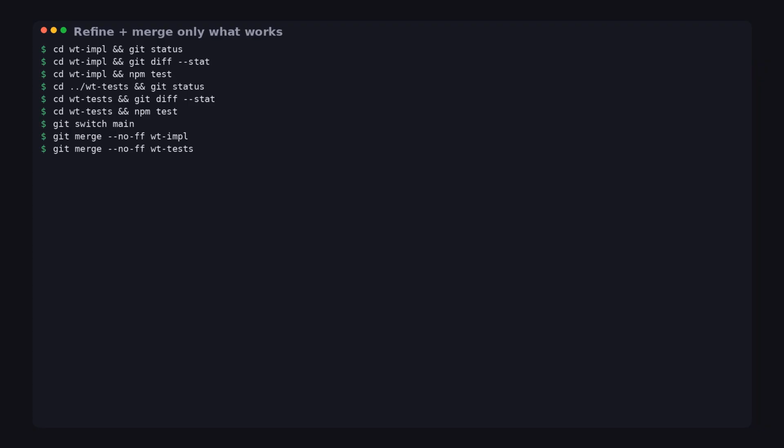One honest limitation: merging worktrees into a single branch can create conflicts if both agents touch the same files, like the CLI entry point. That's why the workflow works best when you split tasks cleanly. If you do get conflicts, resolve them manually. But the good news is you're resolving conflicts between two bounded sets of changes, not between 40 chat attempts. In my last run, I went from "I think it should work" to a working merge in about 20 to 30 minutes of targeted follow-ups, not an hour of re-explaining everything.